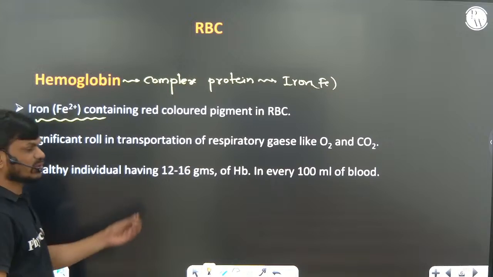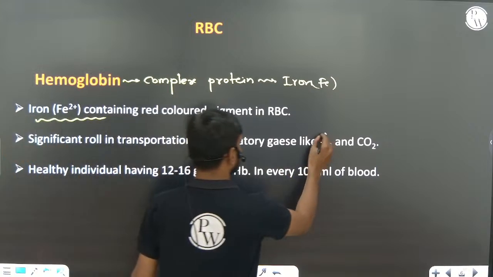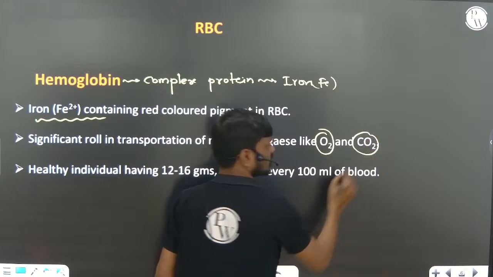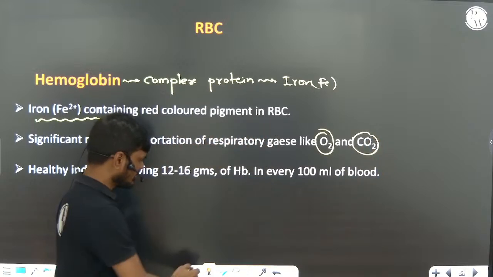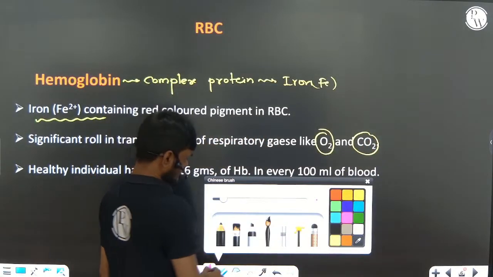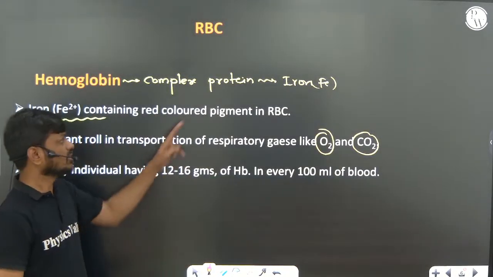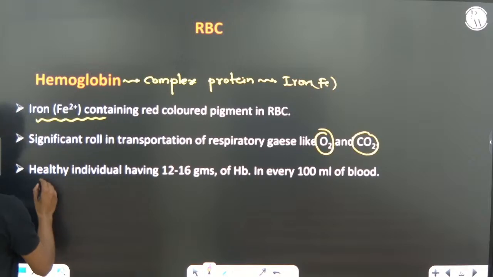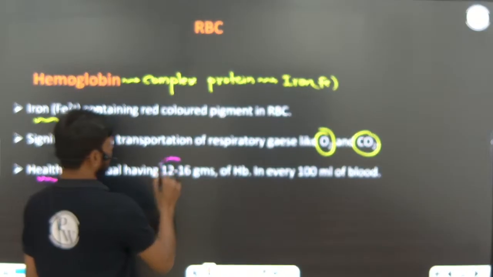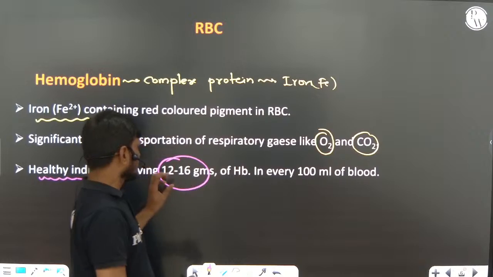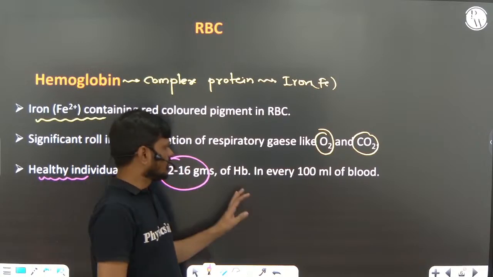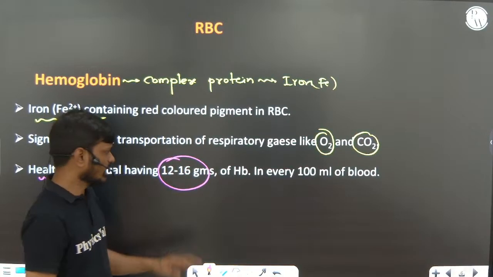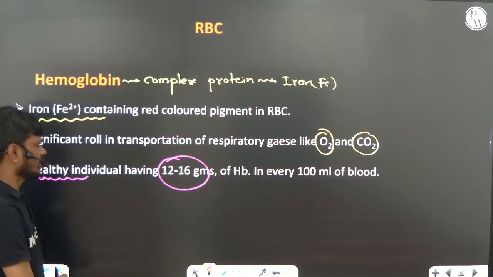The significant role of hemoglobin is transportation of gases, oxygen and carbon dioxide. In a healthy individual, 100 ml of blood contains 12 to 16 grams of hemoglobin.